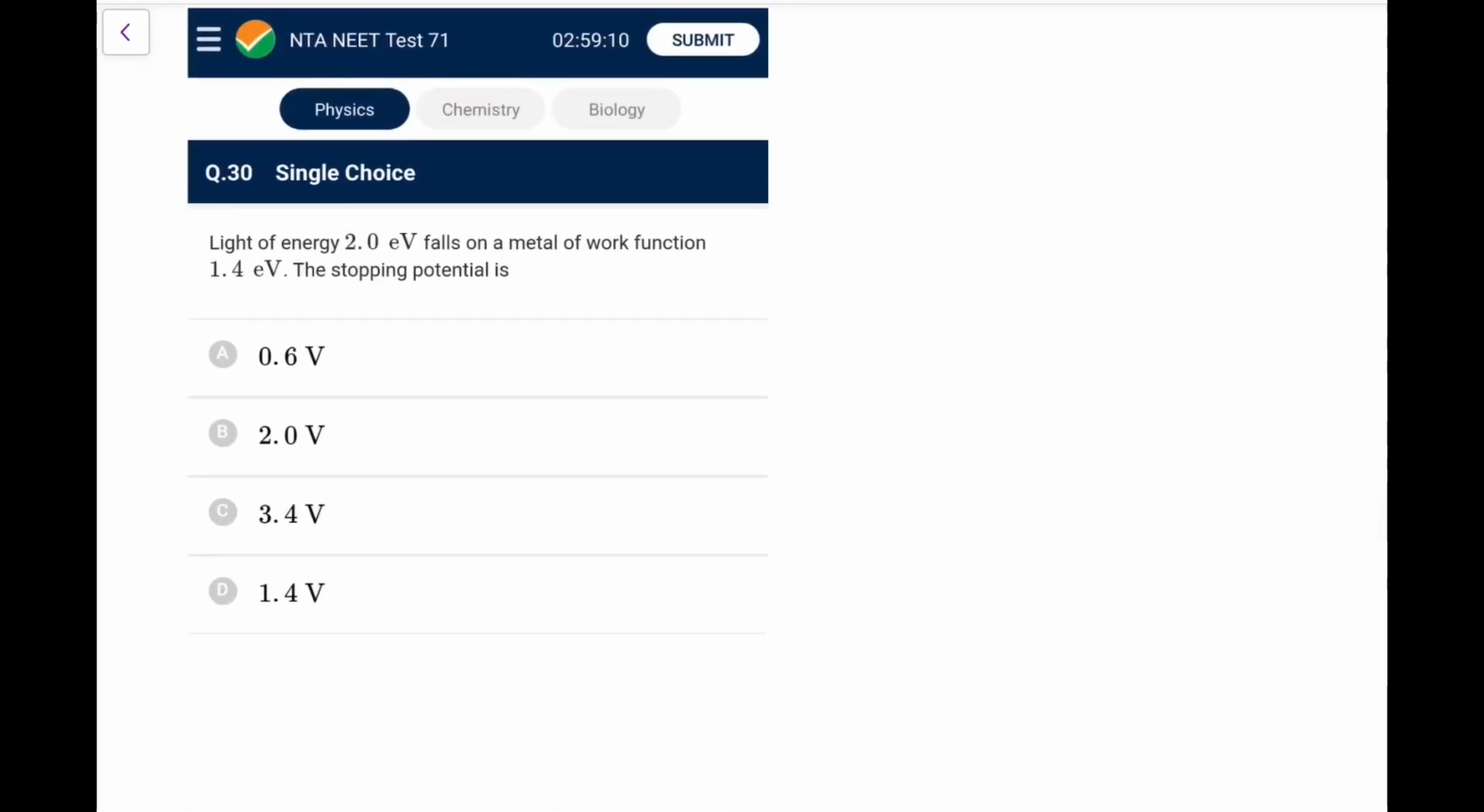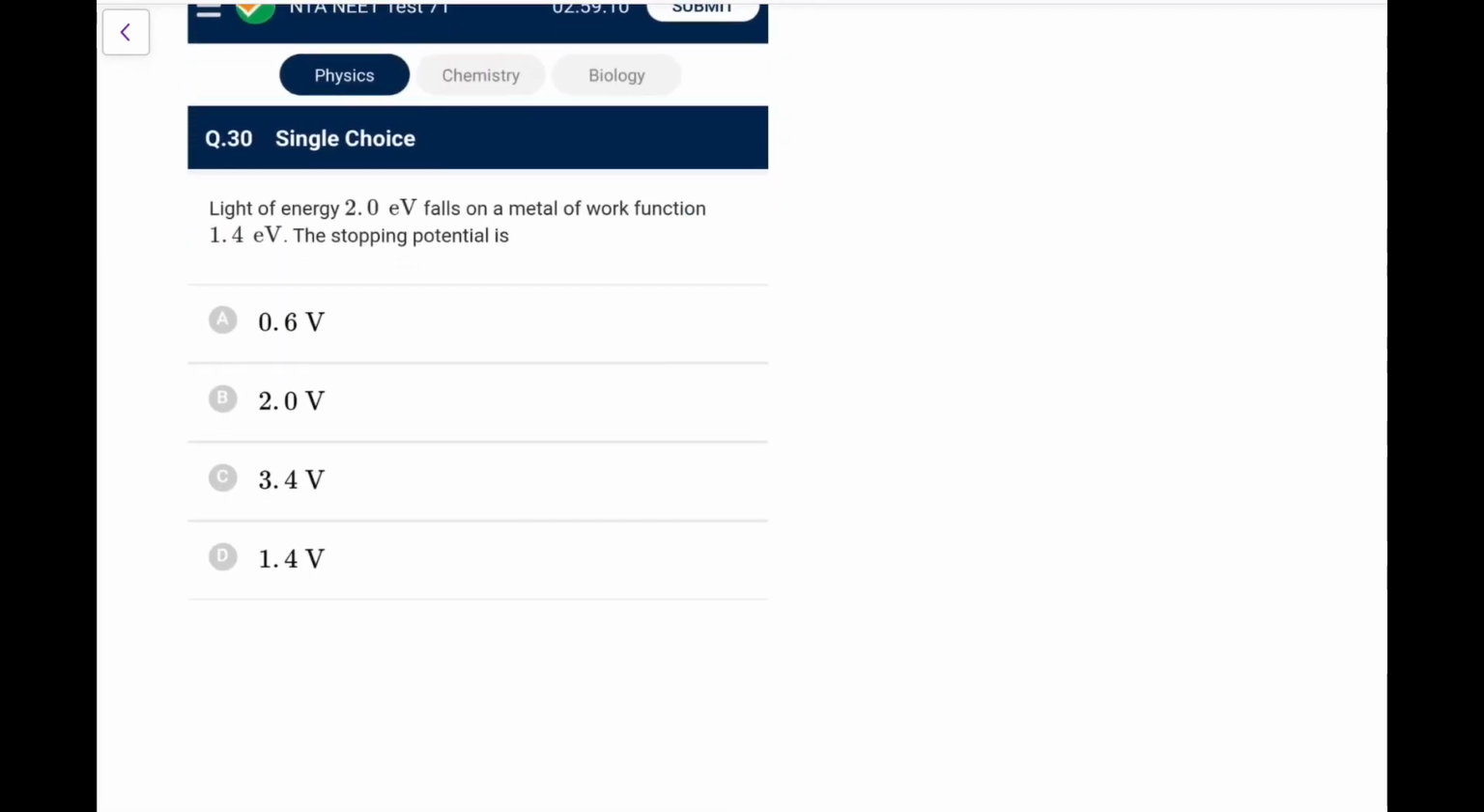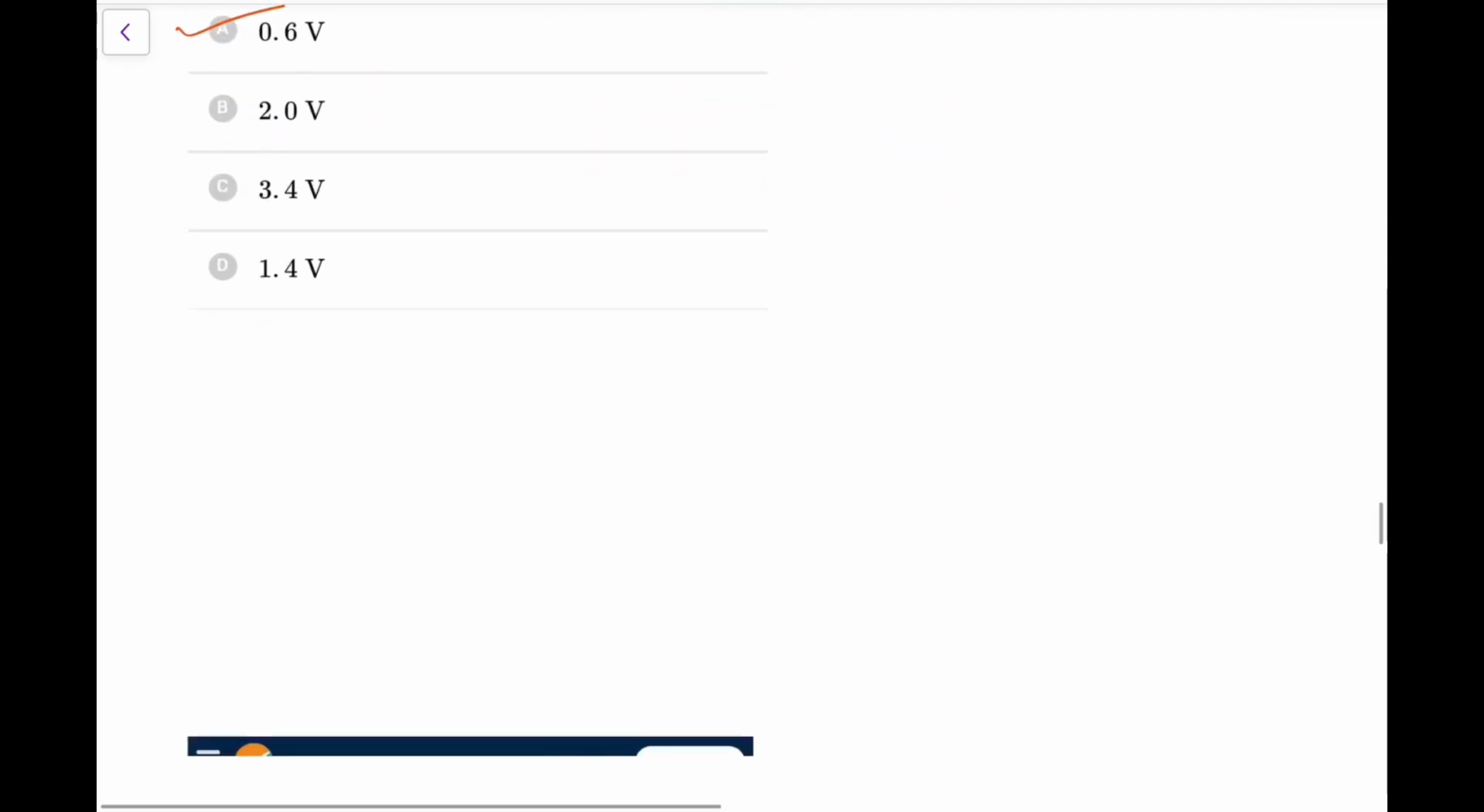Next one. Light of energy 2 eV falls on a metal of work function. This is the stopping potential. This is the easiest one you will have. The Kmax is, you can directly say 0.6 eV. So stopping potential is going to be 0.6 volt. This is one of the very easy ones.